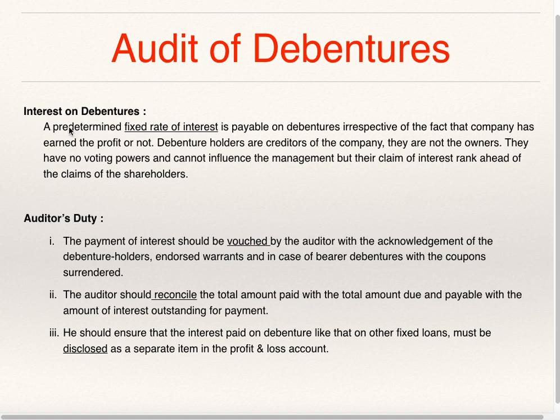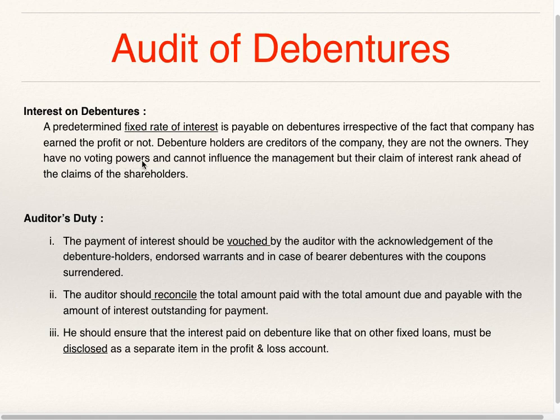Interest on debentures. A predetermined fixed rate of interest is payable on debentures, irrespective of the fact that the company has earned profit or not. Debenture holders are creditors of the company.